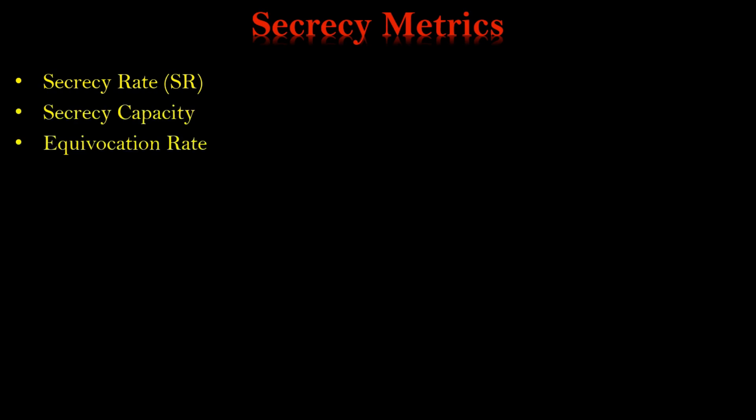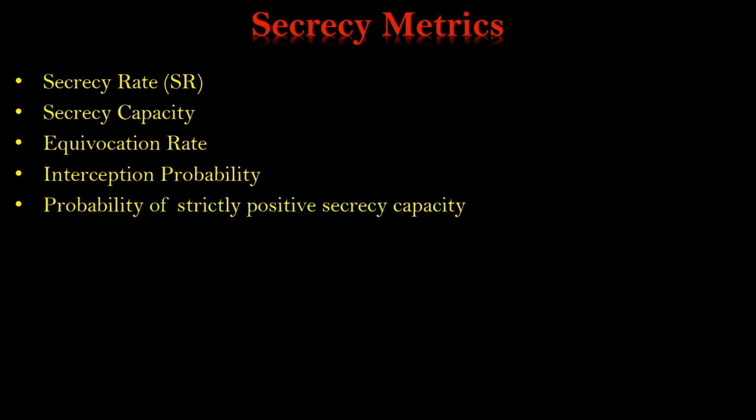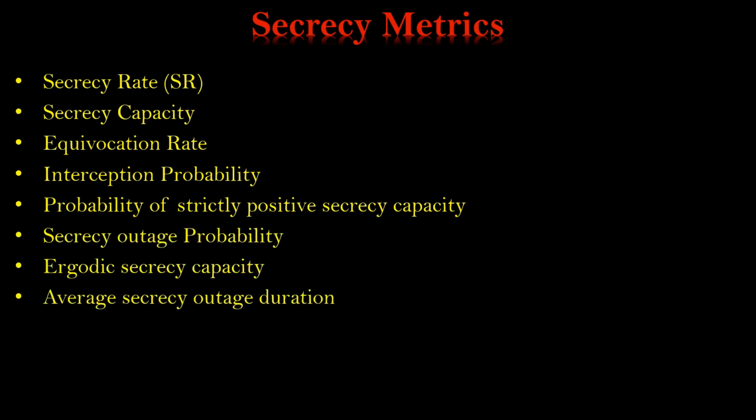The details of this will be discussed in the next video, but here we are providing the secrecy metrics for physical layer security. The first is the secrecy rate, which is the famous one. Then secrecy capacity, equivocation rate, interception probability, probability of strictly positive secrecy capacity, secrecy outage probability, ergodic secrecy capacity, average secrecy outage duration, and amount of secrecy loss. These are the secrecy metrics.